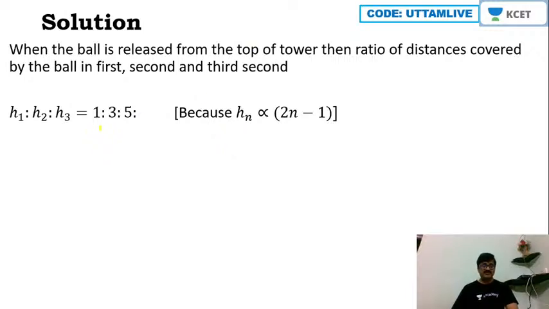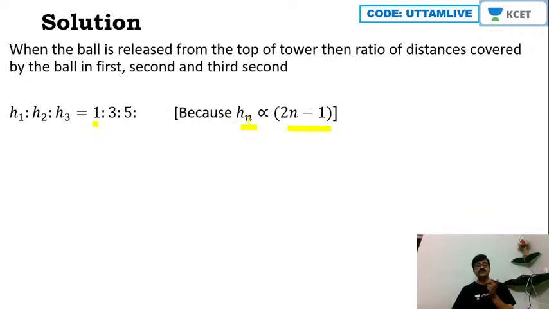That is 1 is to 3 is to 5, because we know from the formula hn is equal to u plus a by 2 into 2n minus 1. Now over here initial velocity is 0. So therefore I'll say that hn is equal to a by 2 into 2n minus 1. So hence hn is directly proportional to 2n minus 1 here. For first second, n equal to 1, so 2 ones are 2, 2 minus 1, 1. So we are getting 1 here.